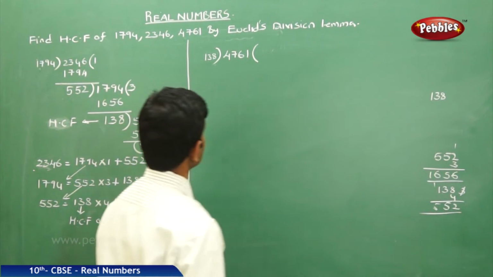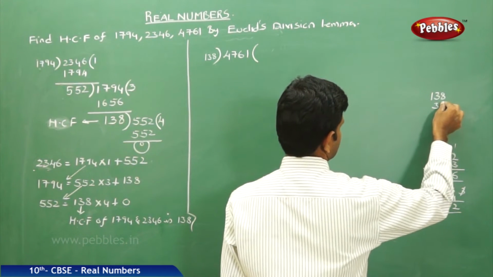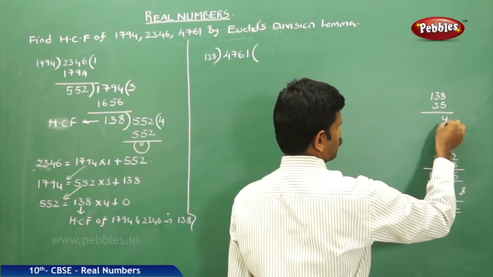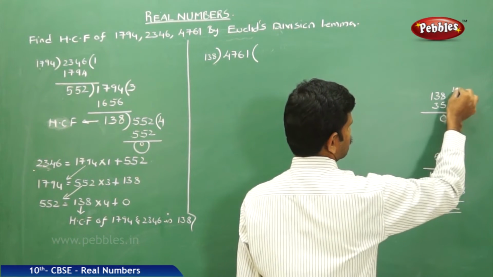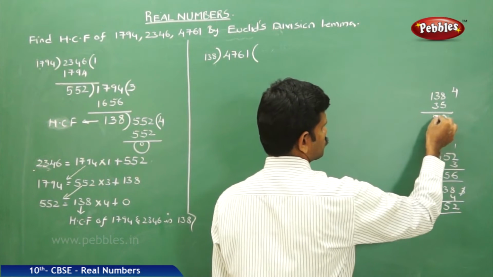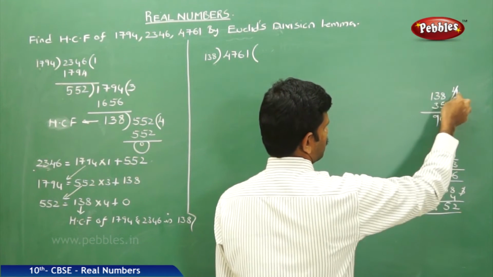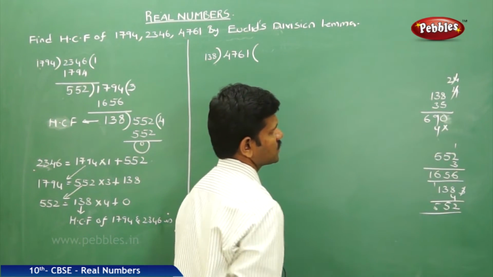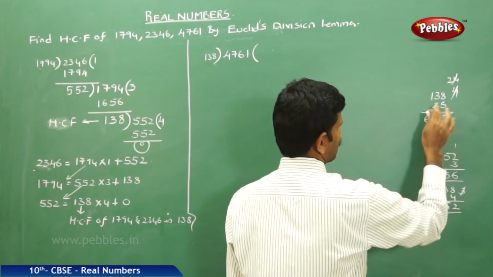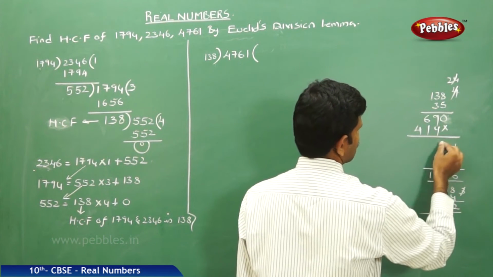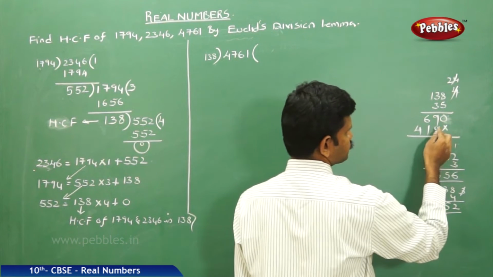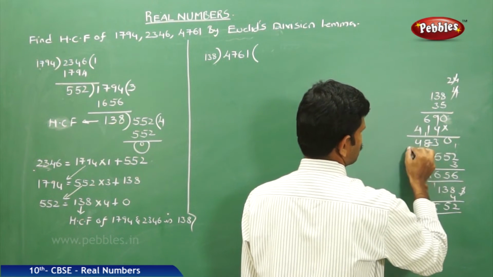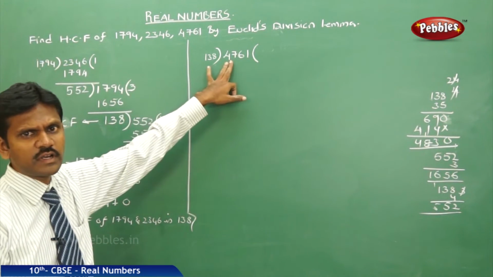138 into 35. Taking 35 times first: 5 eights are 40, 5 threes are 15 plus 4 is 19, 5 ones are 5 plus 1 is 6, then 3 eights are 24, 3 threes are 9 plus 2 is 11, 3 ones are 3 plus 1 is 4, giving 4830, but here only 4700 is there.